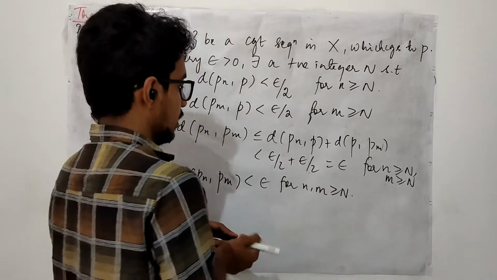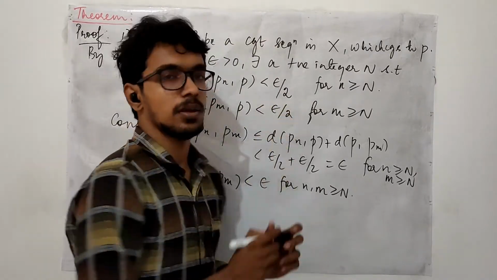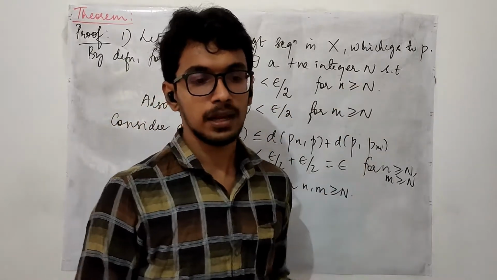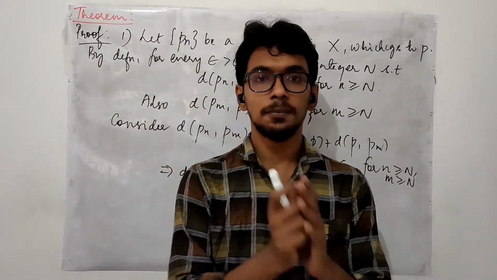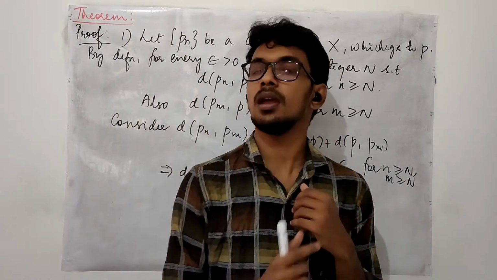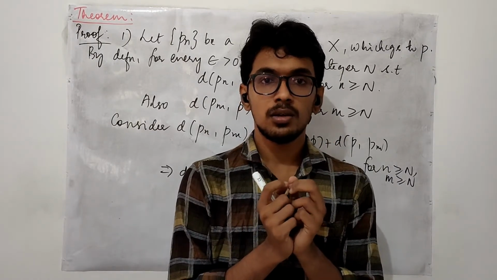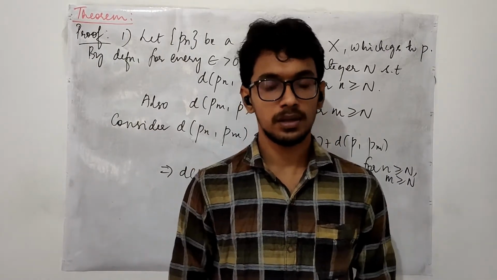In order to get epsilon here, we have chosen epsilon upon 2 here. Remember, I keep telling this, epsilon is a negligible quantity, so you may choose your epsilon the way you want.